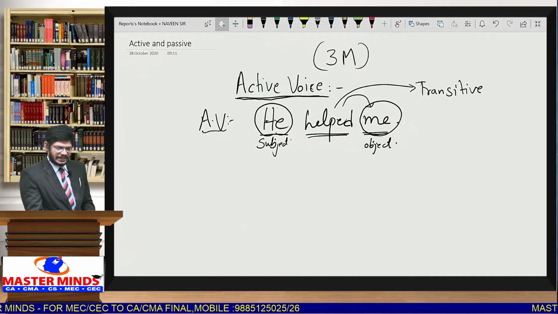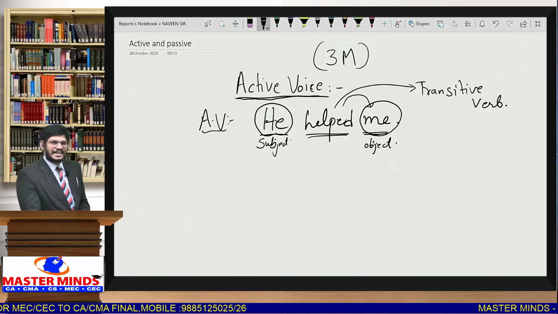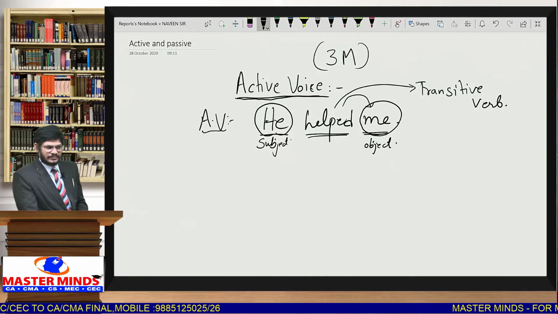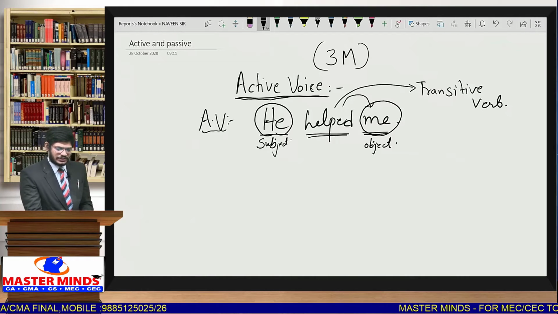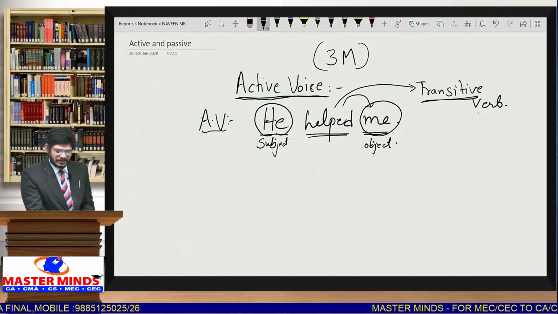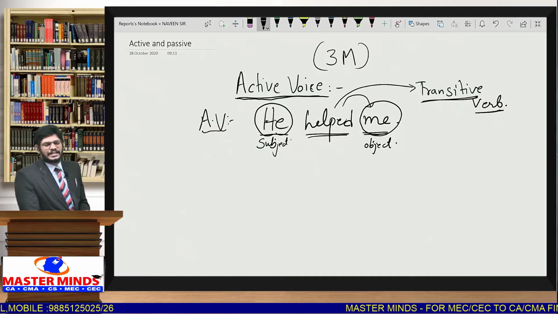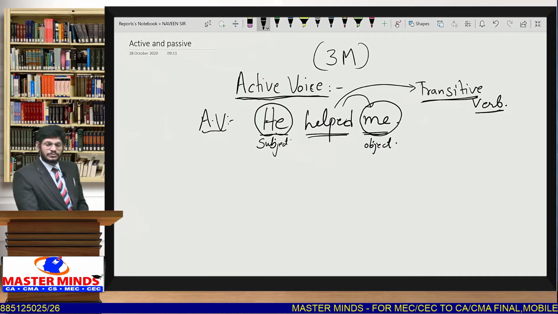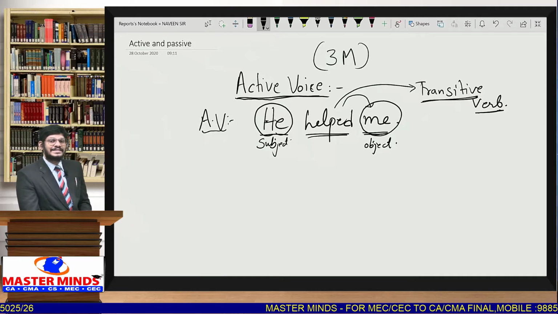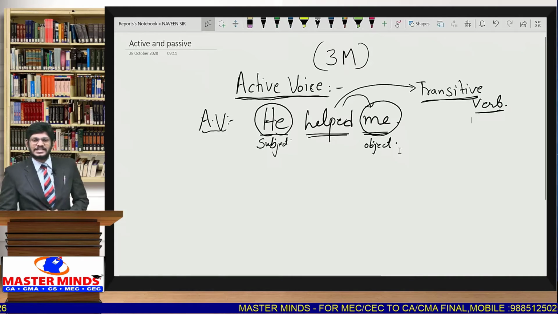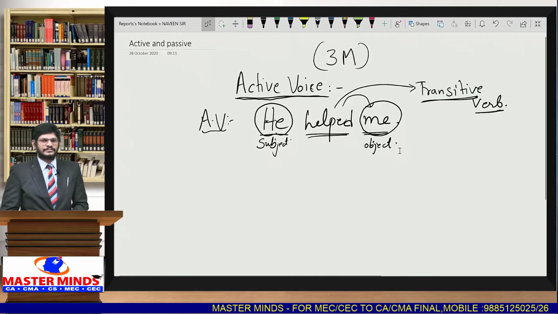So we definitely need a transitive verb to convert active voice into passive voice. Suppose you want to convert an active voice sentence into passive voice, then we need a transitive verb. Without a transitive verb, we cannot convert active voice into passive voice. Yes, this is true. So when there is no transitive verb, there is no passive voice.